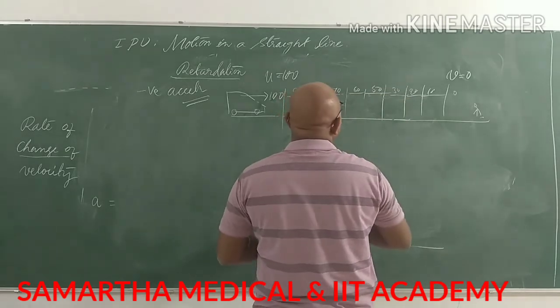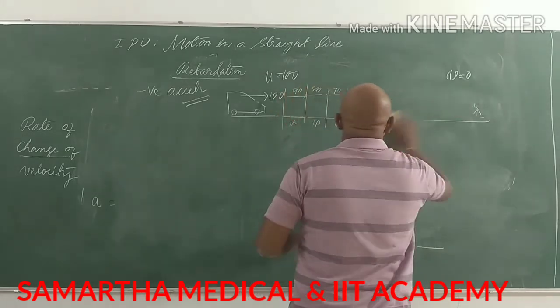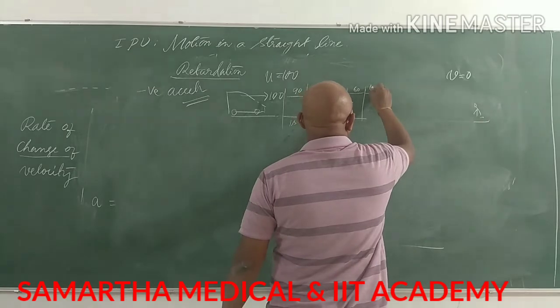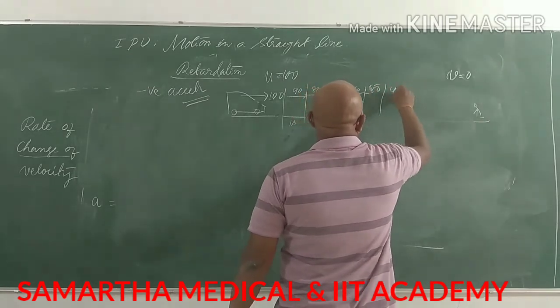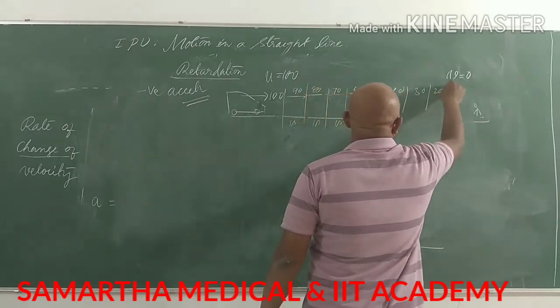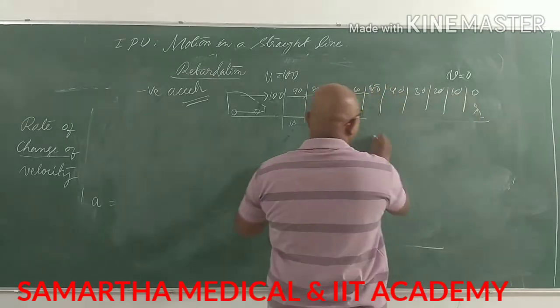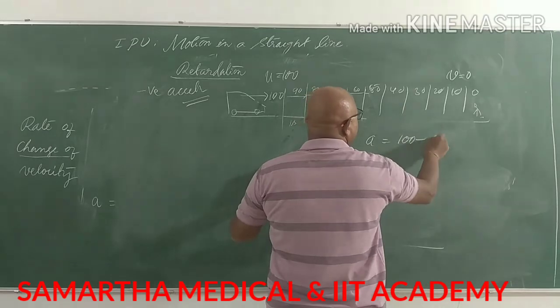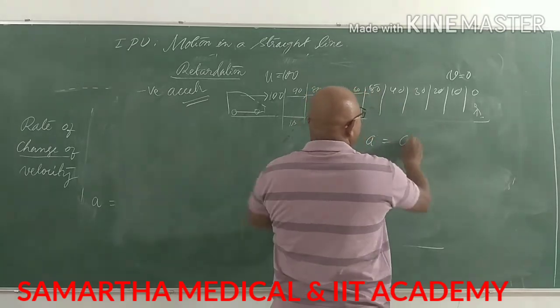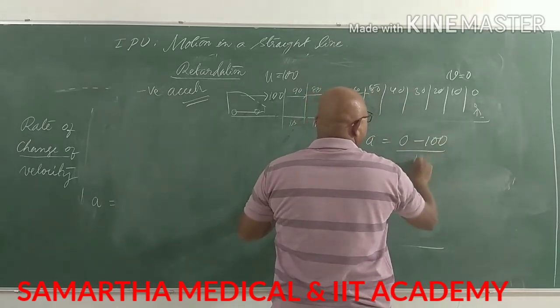See, the thing we did wrong here is that it goes 60, 50, 40, 30, 20, 10 and 0. Totally 10 seconds it would become. So acceleration is 0 minus 100, and the time taken is 10 seconds.